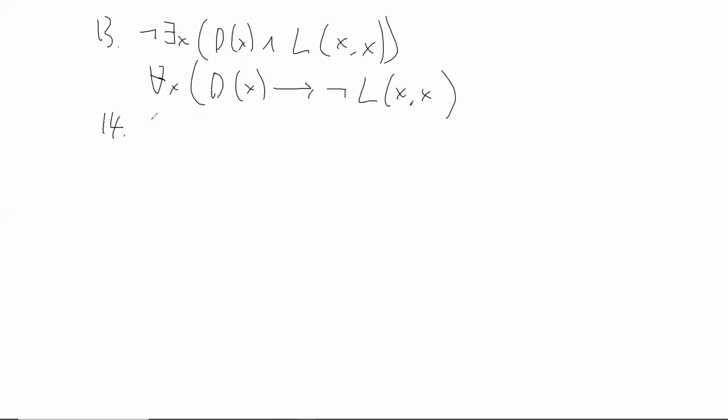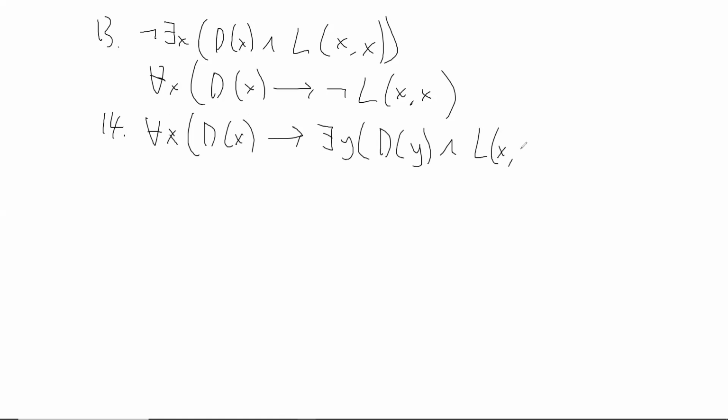14. Every dog is larger than some dog. Okay, so there are two quantifiers here, the every and the some. So, right, every dog, for all X, if X is a dog, then there exists a Y such that Y is a dog and X is larger than Y. This says every dog is larger than some dog.